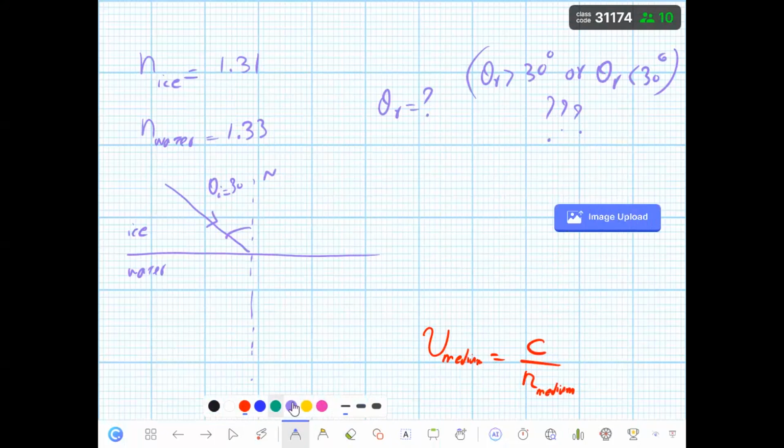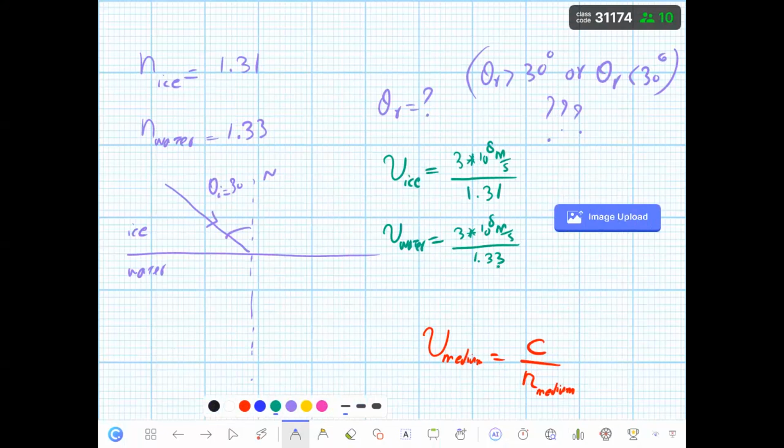The velocity of light in ice is going to be what? 3 times 10 to the power of 8 meters per second divided by the refractive index in ice, 1.31. And the velocity of light in water is 3 times 10 to the power of 8 meters per second divided by 1.33.